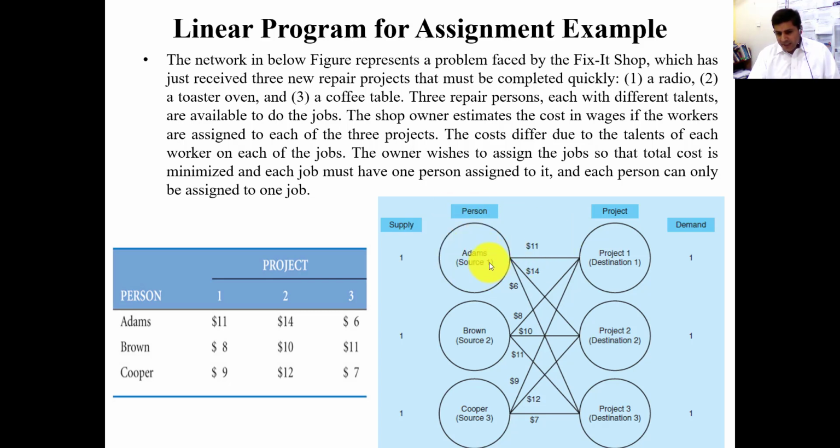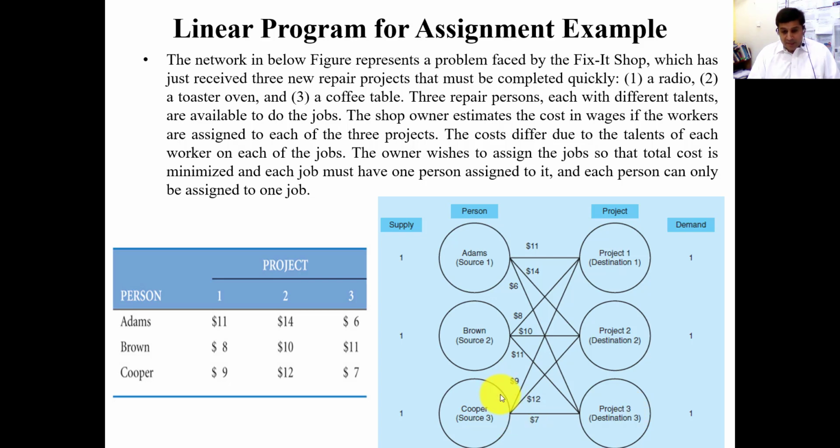If you assign Adam to this, he will charge 11. If you assign Adam to this, he will charge 14. If you assign Adam to this, he will charge 6. Similarly Brown, so we just construct this network diagram. Similarly for Cooper, if you assign Cooper to project 1, he will charge $9. For project 2, he will charge 12. And for project 3, he will charge 7.